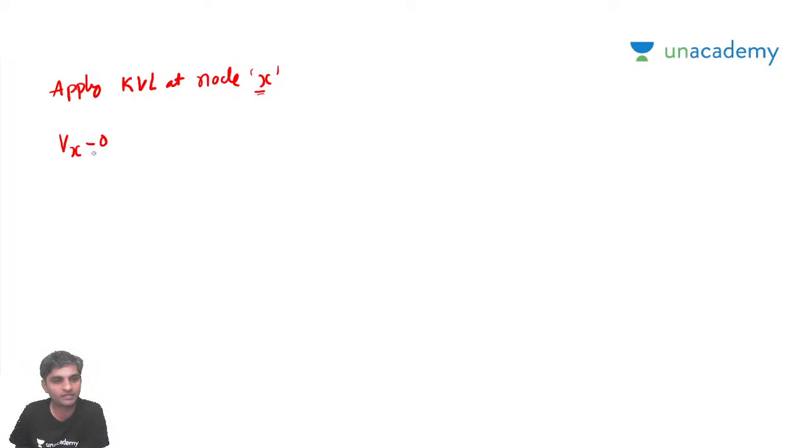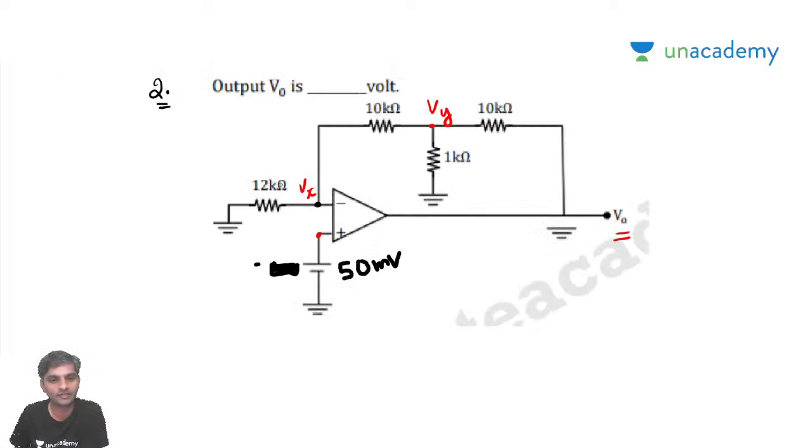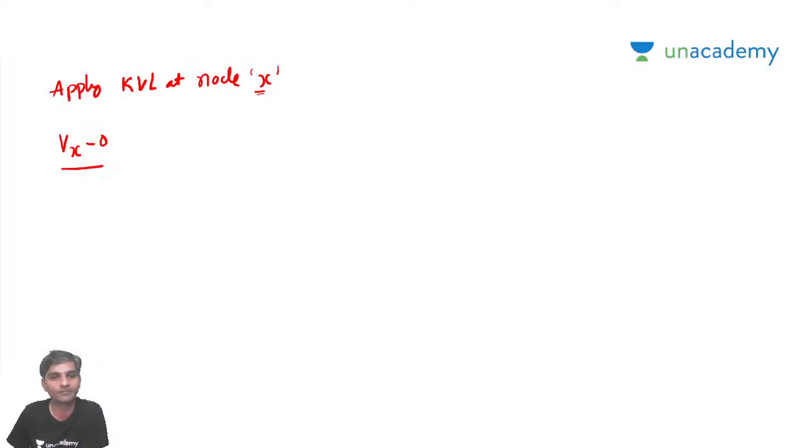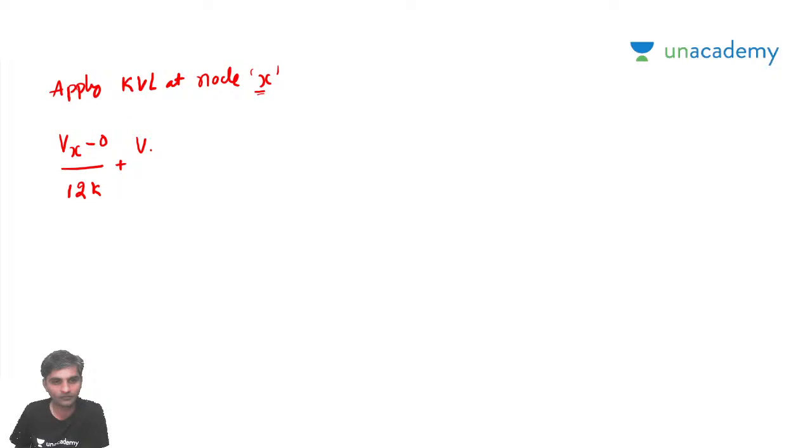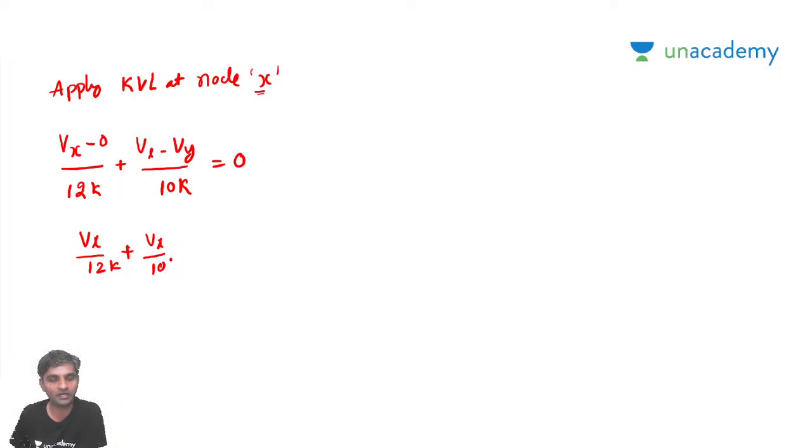It's going to be Vx minus 0 by 12k plus Vx minus Vy by 10 kilo ohms is equal to 0. Right? So it would be Vx by 12k plus Vx by 10k minus Vy by 10k is equal to 0.